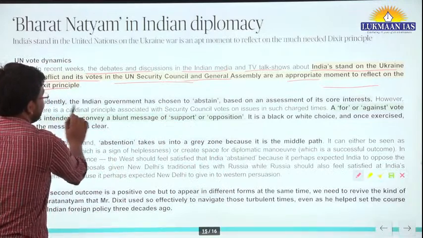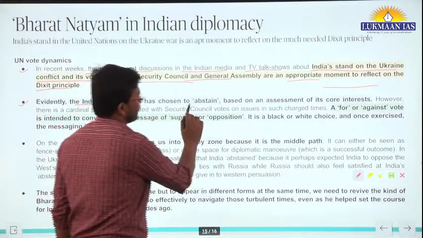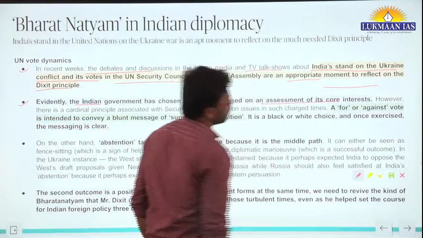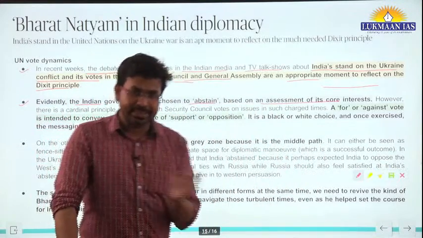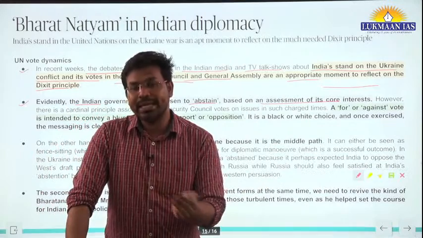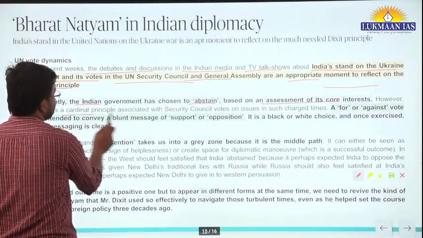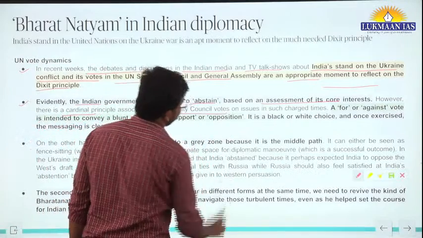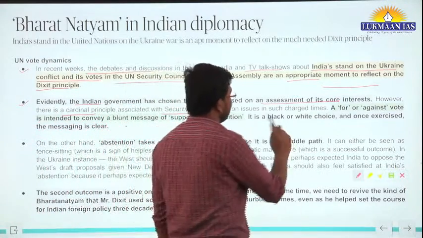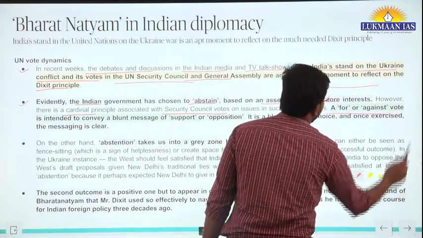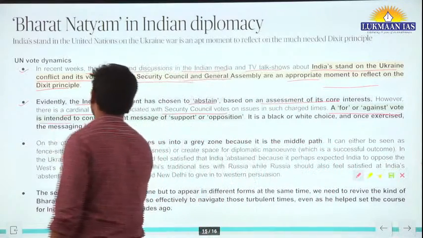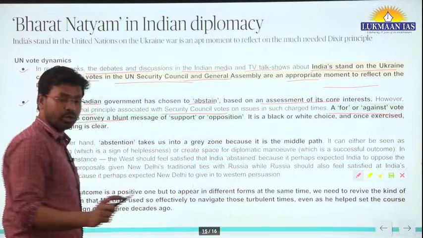So evidently the Indian government has chosen to abstain based on the assessment of its core interest. India has assessed its core interest, so that's why India has abstained from voting. However, there is a cardinal principle associated with Security Council votes on issues in such charged times. A for and against vote is intended to convey a blunt message of support or opposition.